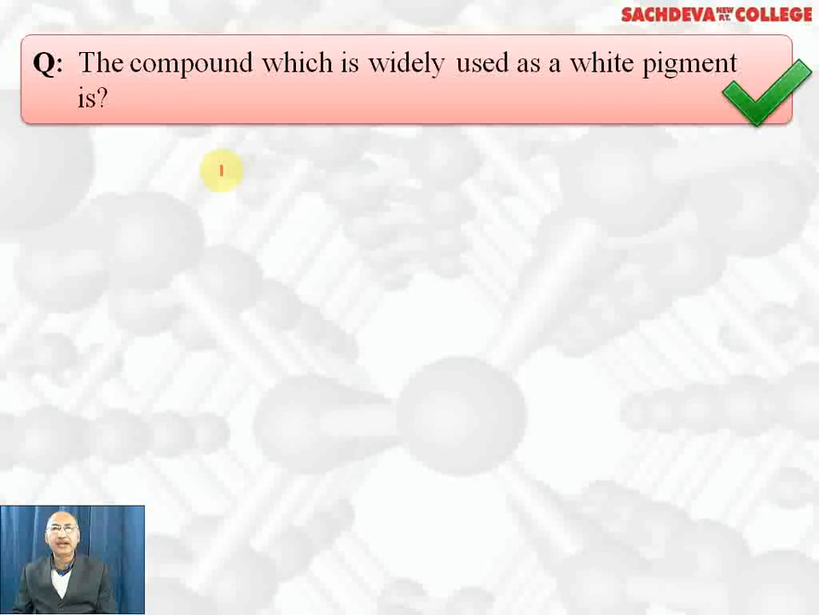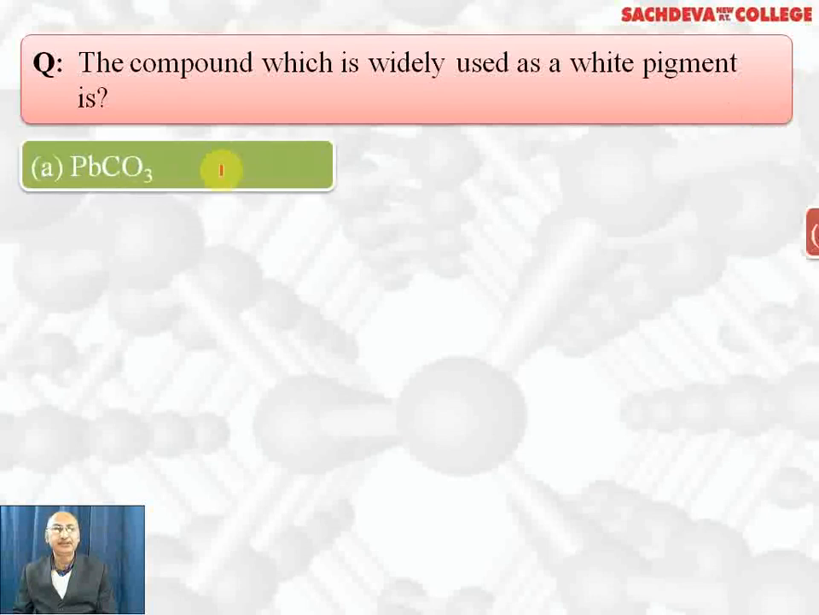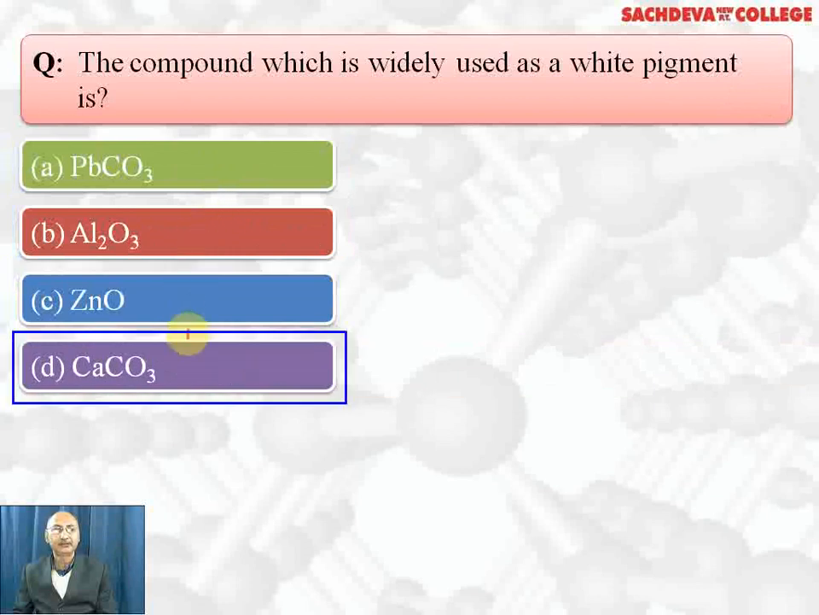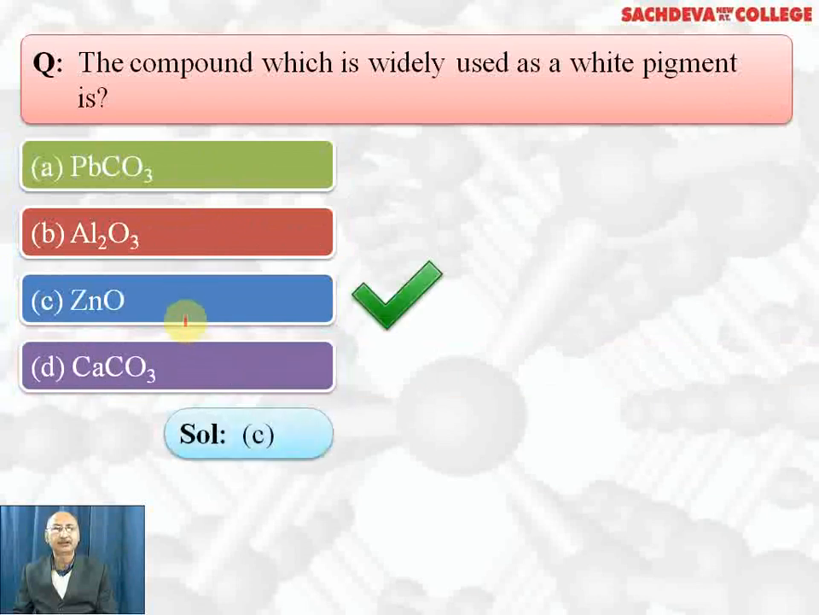The compound which is widely used as white pigment is PbCO3, Al2O3, zinc oxide, calcium carbonate. Correct answer is zinc oxide. It is used as white pigment because it forms zinc sulfide, which is white.